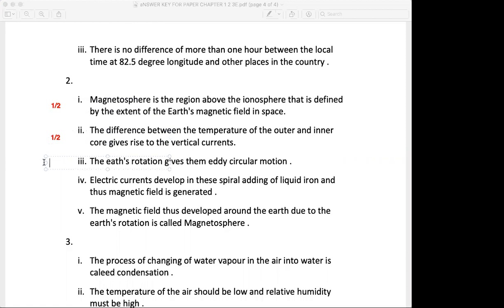The earth's rotation gives them eddy circular motion. Half. Electric currents develop in this spiral motion of liquid iron and thus magnetic field is generated. Half. The magnetic field that develops around the earth due to the earth's rotation is called the magnetosphere. Half. So 2.5 mark, 5 points, half mark for each point. Going ahead.